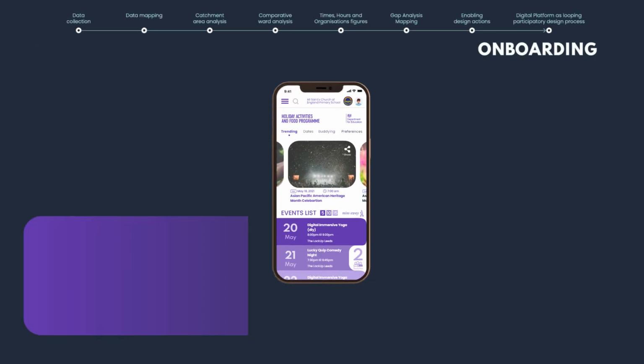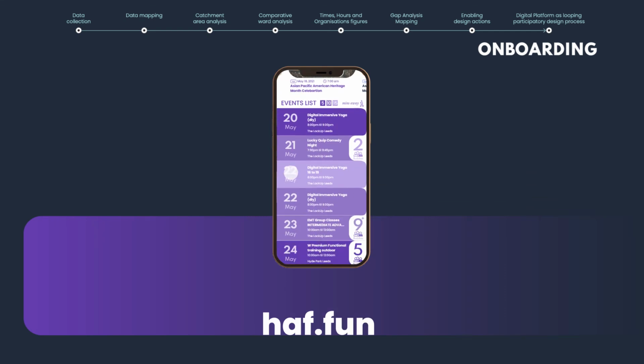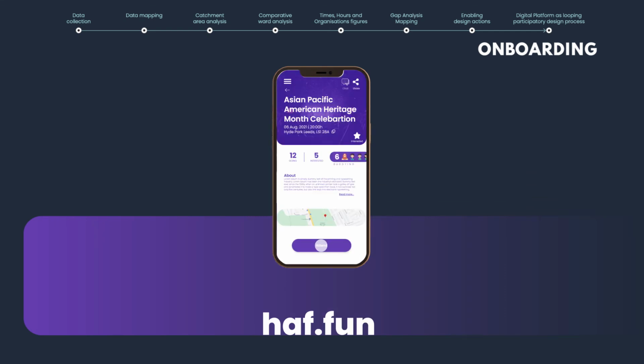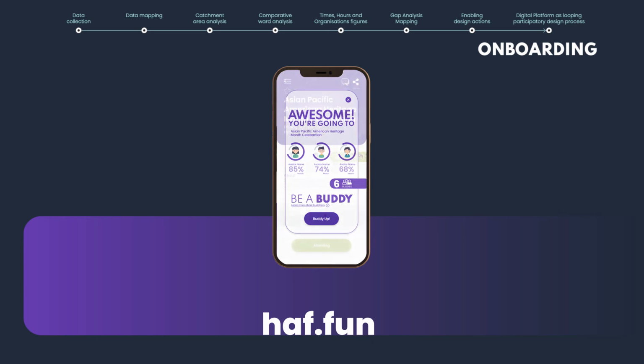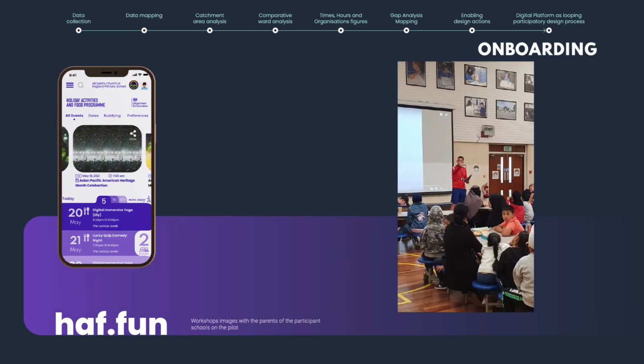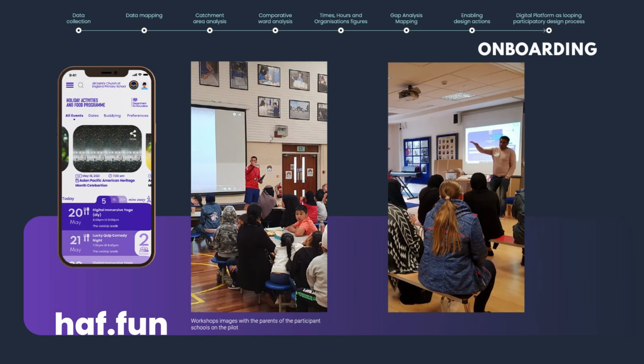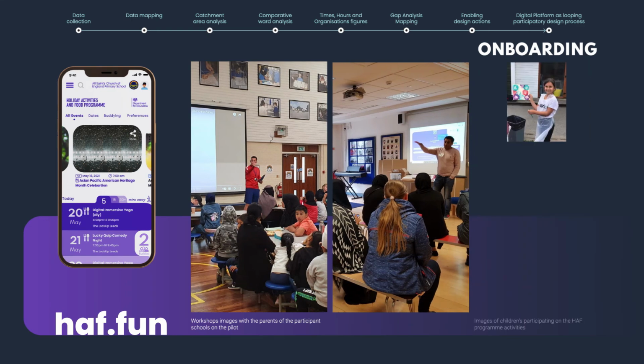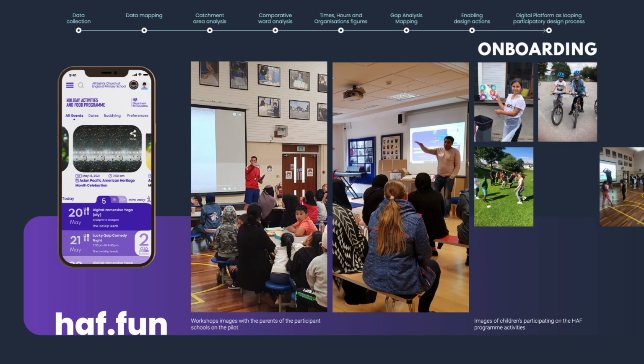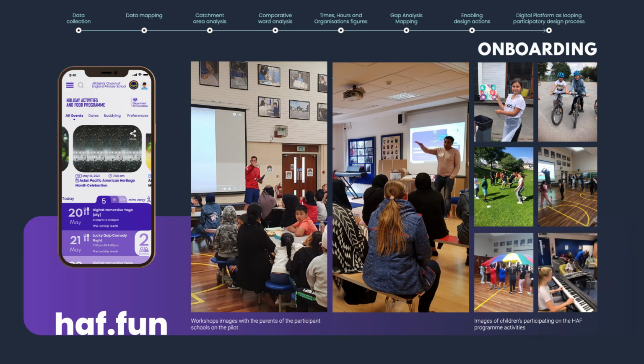We lastly provided an app for the parents to use in order to access all the activities that were going on around them. By being able to see which events had free meals and how far every event was away from them, it helped encourage people to engage with the program. And by having a buddying system, they could connect with their friends from the same year or school.